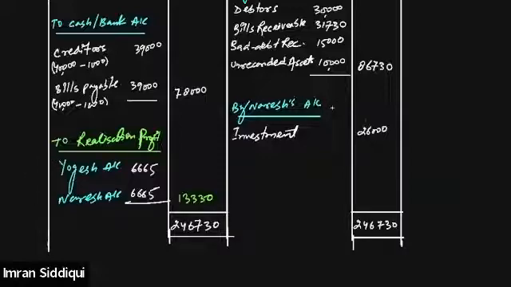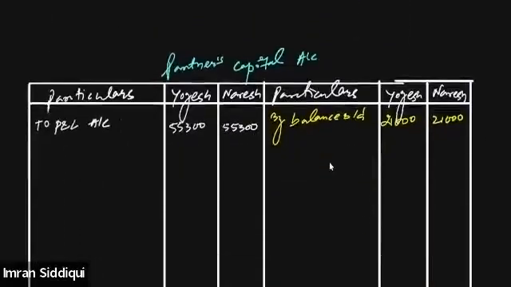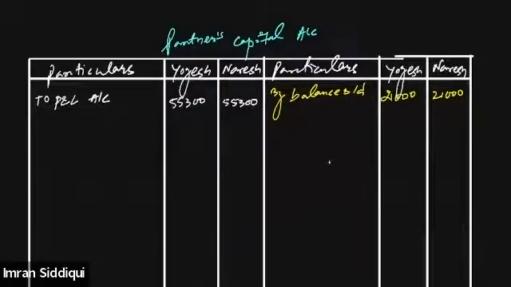Let's first transfer this. On the credit side, we'll write down by realization profit, or simply realization account, 6665, 6665.